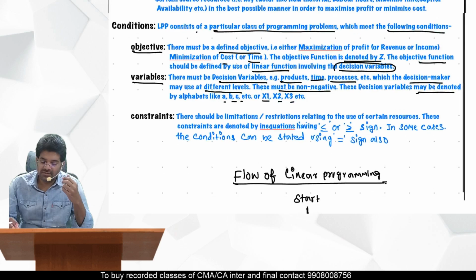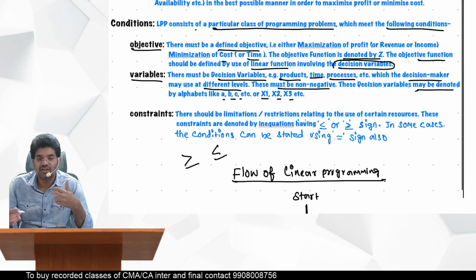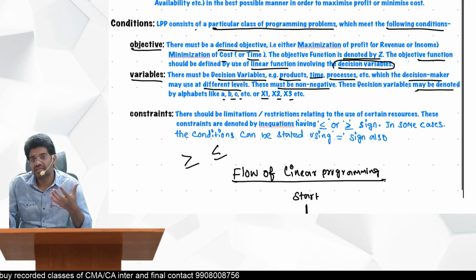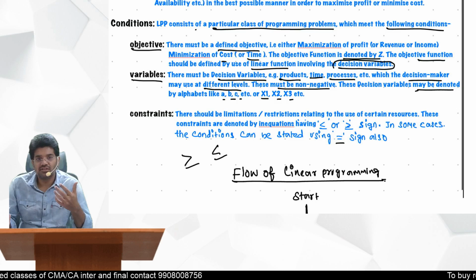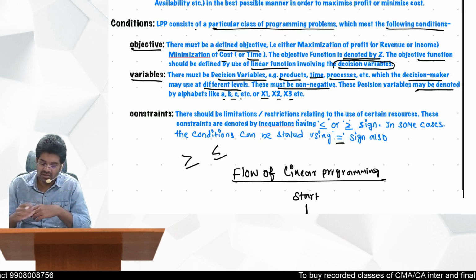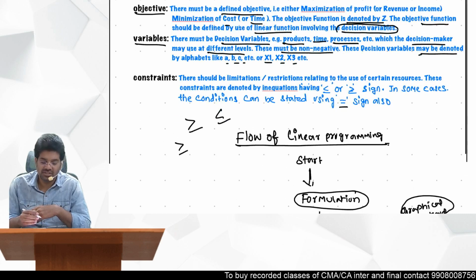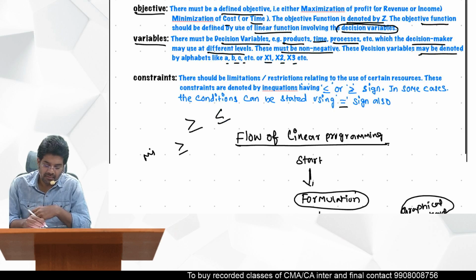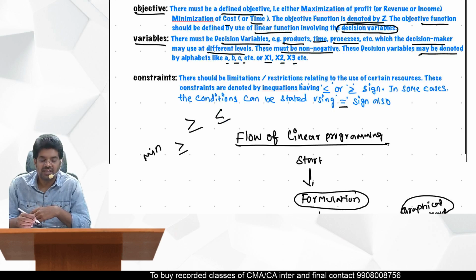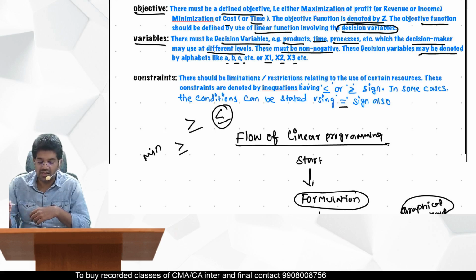Whenever you are expressing them, greater than or equal to, less than or equal to signs we need to use. Sometimes it can be equal to sign also. If they mention what exact it must be equal to, then you can use the equal to symbol. We use greater than or equal to whenever they use minimum. Whenever they use the word maximum, we use the symbol less than or equal to.